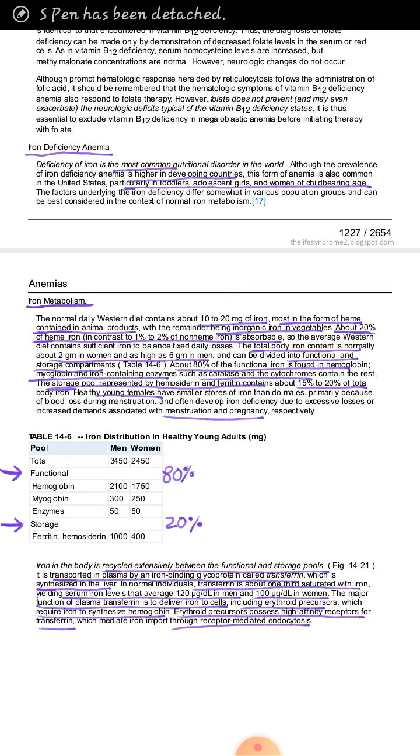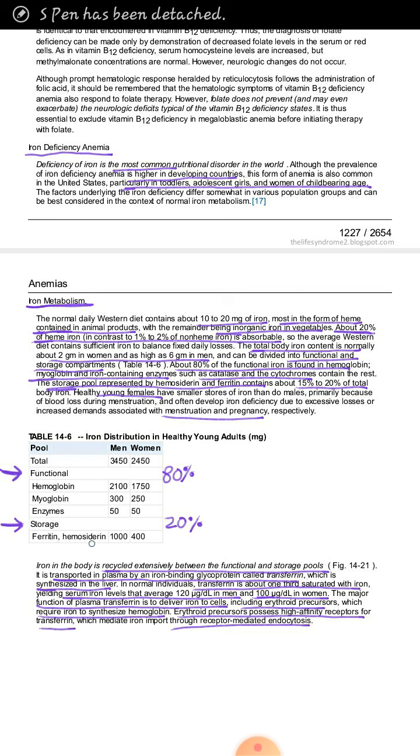There are certain differences between the hemosiderin storage form of iron and the ferritin storage form of iron. Actually, ferritin is the mobile form of stored iron, that it can be mobilized and enter the blood. However, hemosiderin cannot be mobilized. It has to first convert into ferritin and then it enters the blood. So ferritin is the mobile form and hemosiderin is the immobile form of the stored iron.